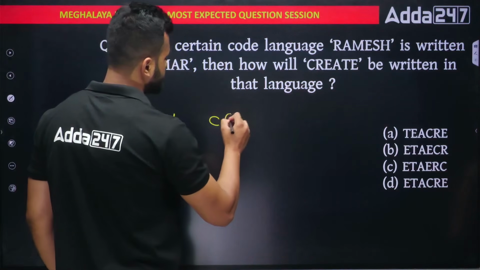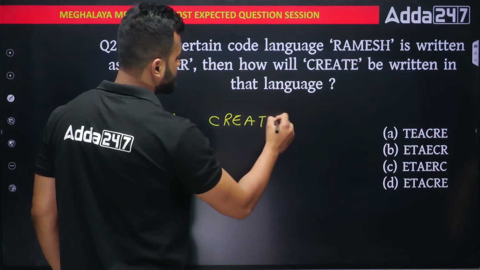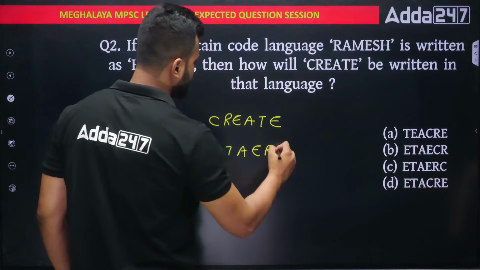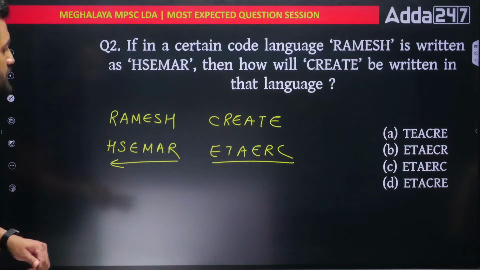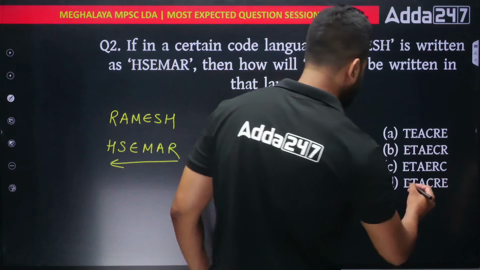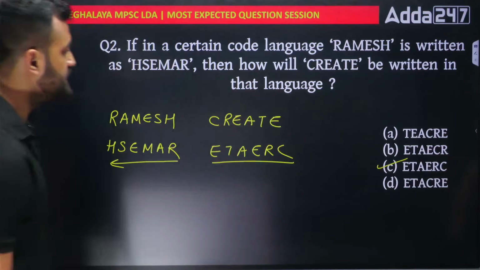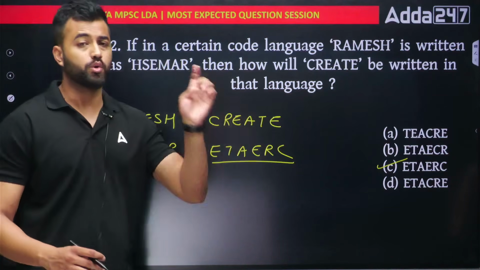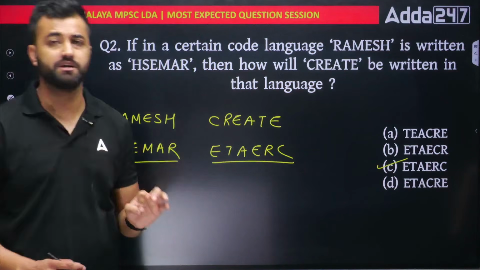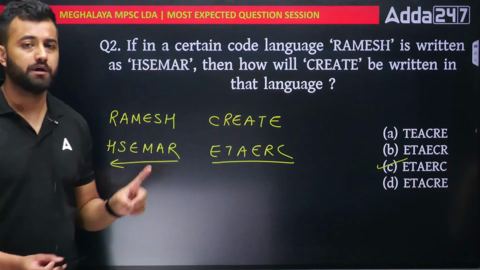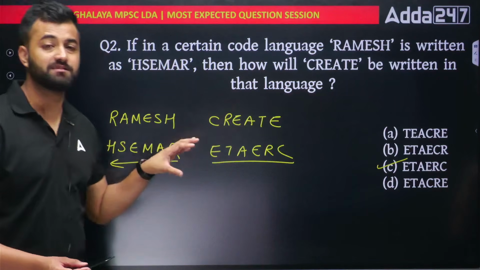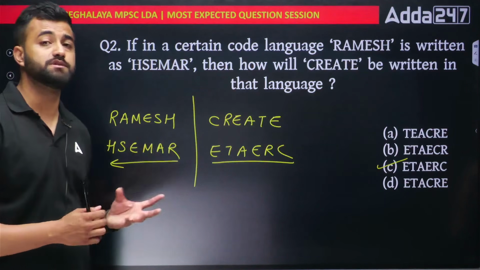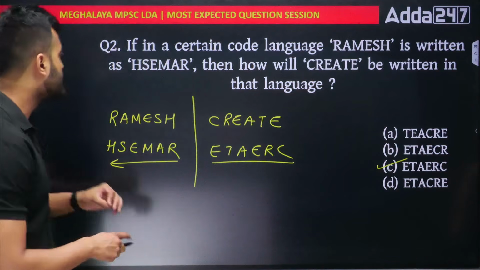So create, if I reverse it, you'll be seeing the answer as ETAERC, which is in my option number C. Option number C. This is your right answer. I hope it's clear. Easy. This is coding decoding. In coding decoding, the important point that you have to remember is you should remember the letter numbers, because sometimes the logic might not be as simple as that. In such cases, you have to write down the letter numbers to see what's actually happening. Okay, next.